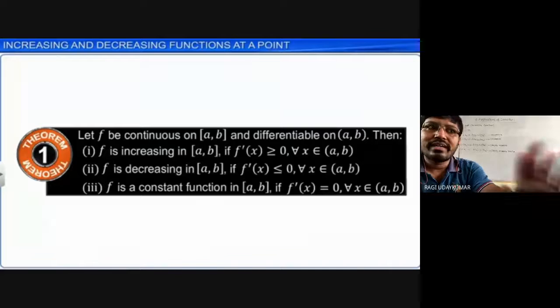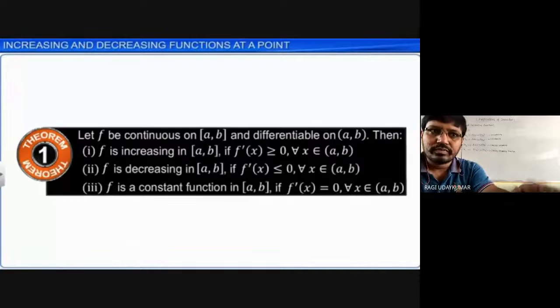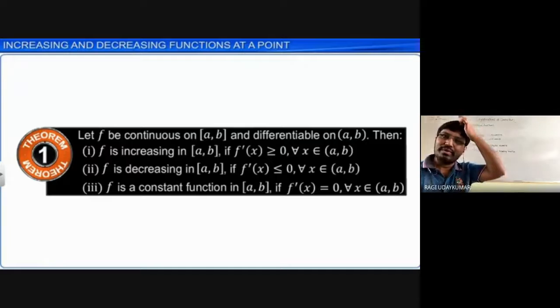Then f is said to be an increasing function in the interval if f dash x is greater than or equal to 0. Means you need to find the derivative of the given function. If the derivative is greater than or equal to 0, it is an increasing function. If it is less than or equal to 0, it is a decreasing function. If it is exactly equal to 0, it is a constant function. A constant function is a simple example you can take into account.